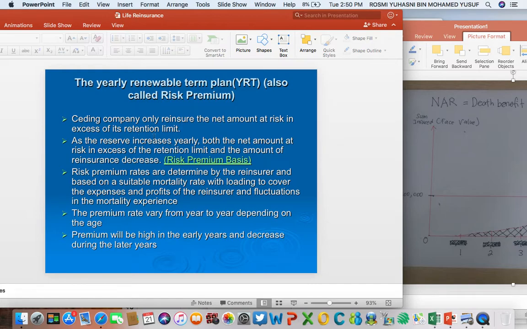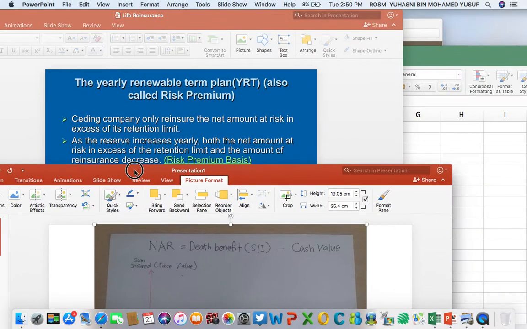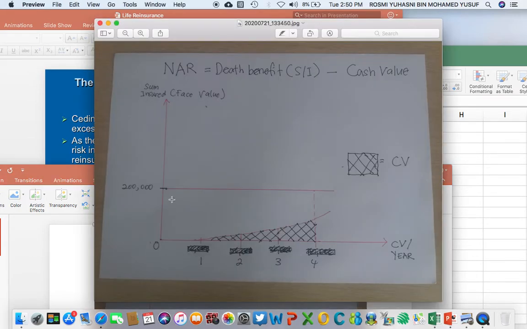As the reserve increases yearly, both the NAR in excess of the retention limit and the amount of reinsurance decrease. Okay, decrease. So the amount of reinsured is going to be decreasing from one year to another year because of the cash value. Example, in year 0, amount of reinsurance is based on 200,000. In year 2, amount of reinsurance is no longer based on 200,000 because it has reduced by the cash value.